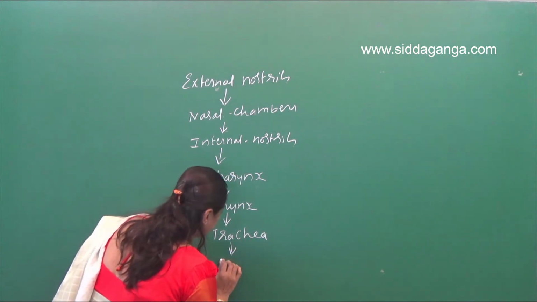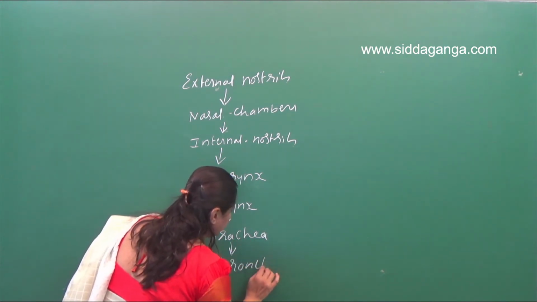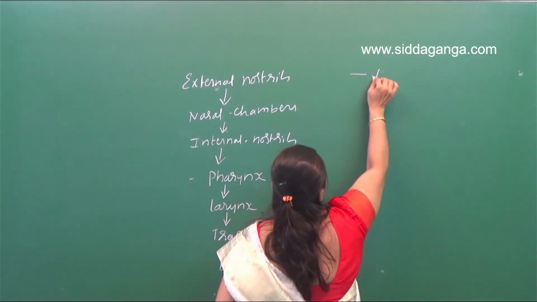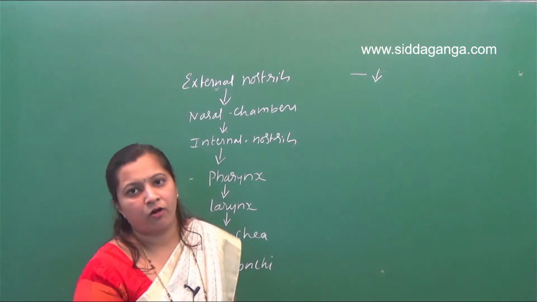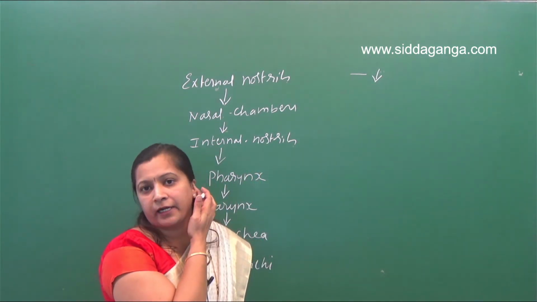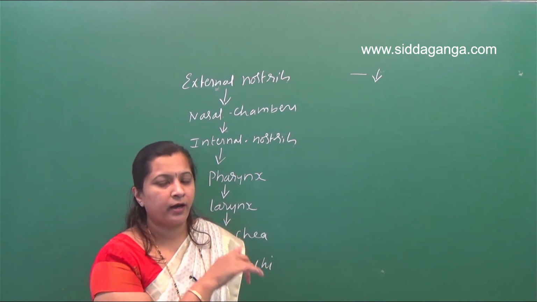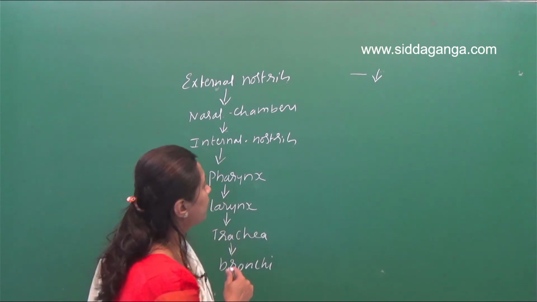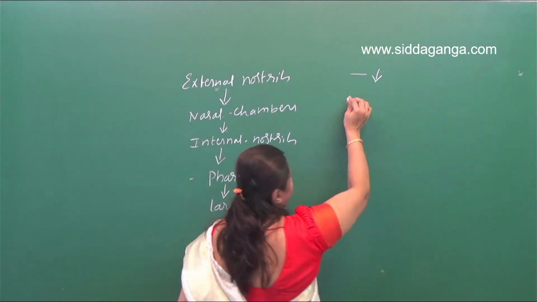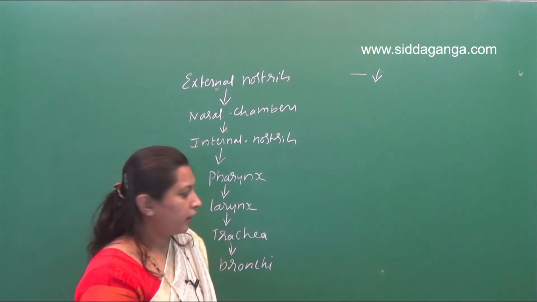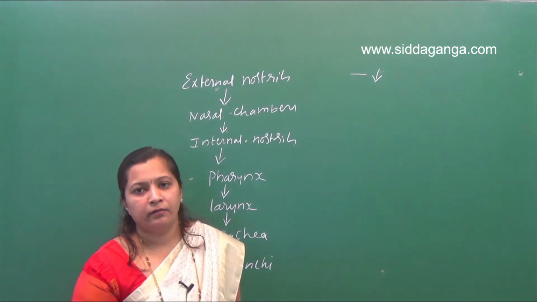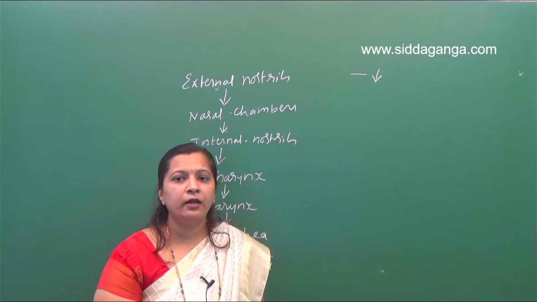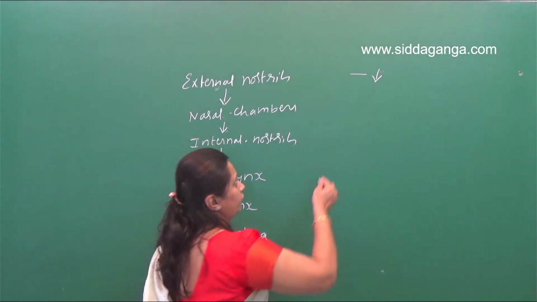So the trachea leads to the bronchi, the right bronchus and the left bronchus. Each bronchus, on entering into the lungs, divides and redivides to form primary bronchi, secondary bronchi, and the terminal branches of the bronchi are called bronchioles.